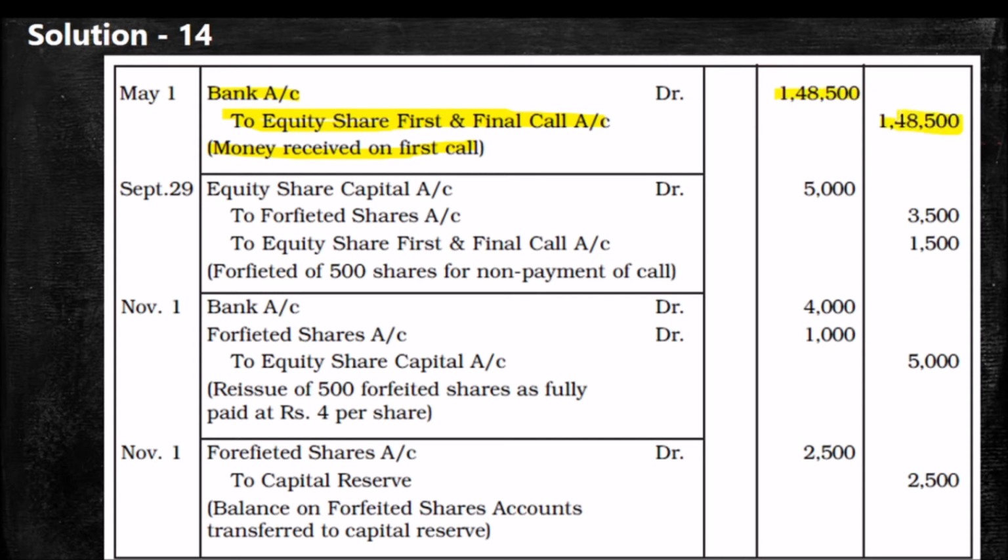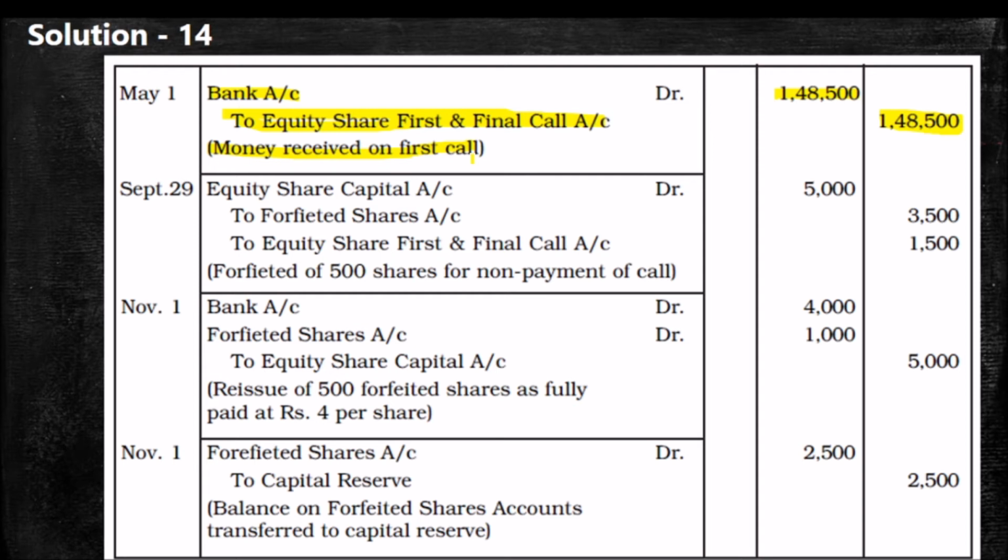Here we didn't open the calls in arrear account. If we are opening the calls in arrear account, the journal entry will be bank account debit 1,48,500, calls in arrear account debit 1,500, to equity share first and final call 1,50,000.